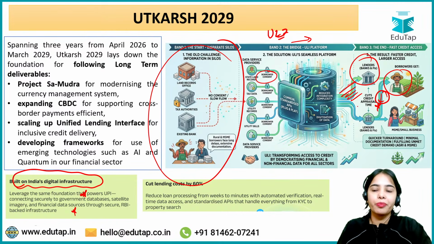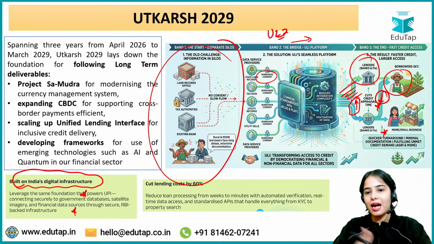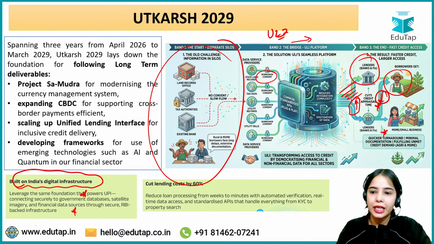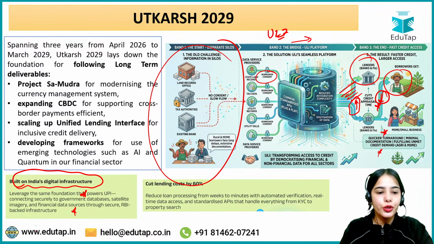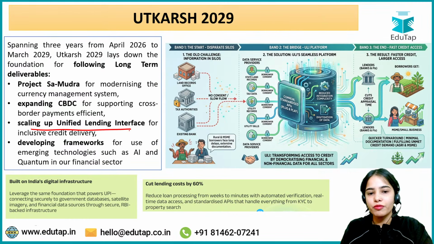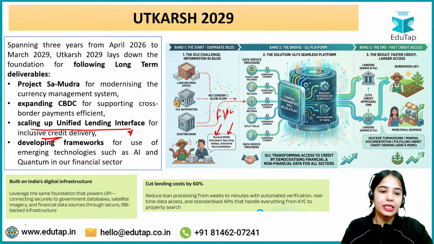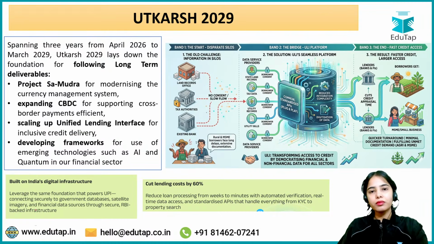It will boost the credit appraisal, and the time will be reduced. So credit appraisal will happen faster, more efficiently, and the credit appraisal time will reduce significantly. So quicker turnaround, minimal documentation from the borrowers, as the lenders will be directly connected with the ULI, fulfilling unmet credit demand. That is the idea. Scaling up ULI is a major focus area of the Reserve Bank of India for inclusive credit delivery, so that the rural borrowers, the farmers, the agricultural laborers, as well as the MSMEs, the micro, small and medium enterprises, can easily get loans with the proper documents.